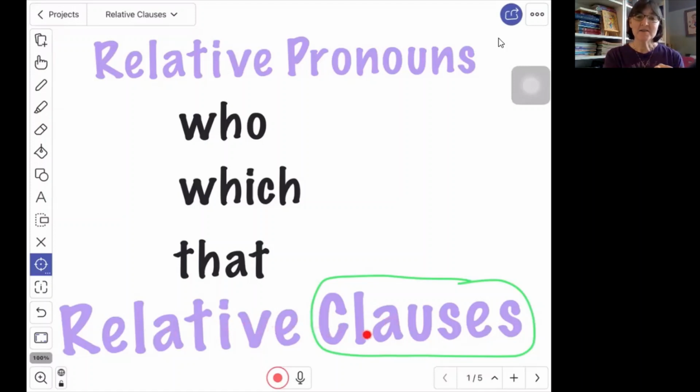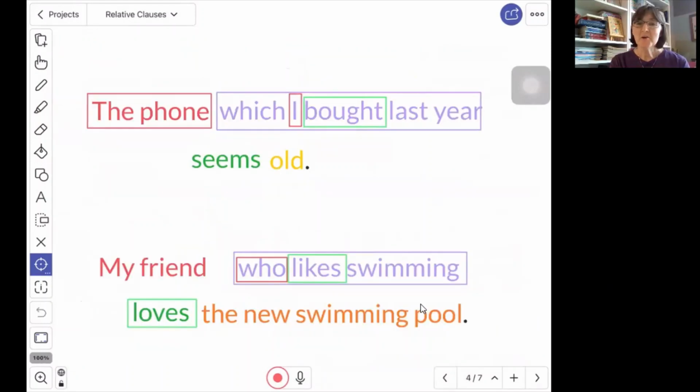So in the relative clause, these three pronouns can act like the subject of the clause, or they can be an object of the clause. These three words will most of the time be written down, and that makes it easy to find the clause. But sometimes they do not have to be written down, and that's a little bit trickier. So we will talk about that also. So we have learned that a relative pronoun, like which or who, can either be the subject of the clause or an object of the clause.